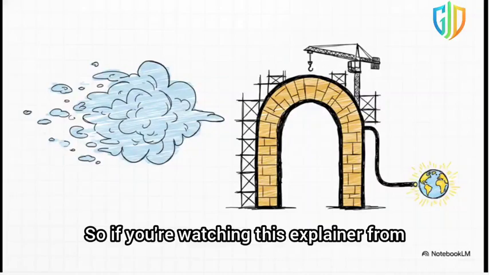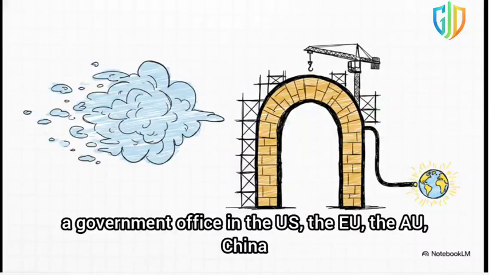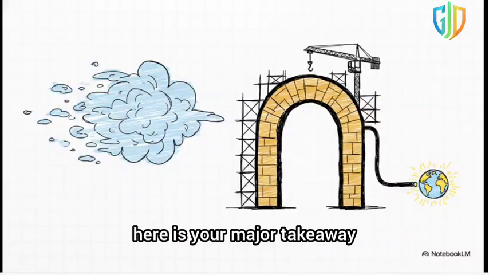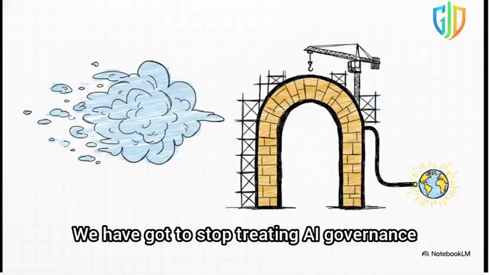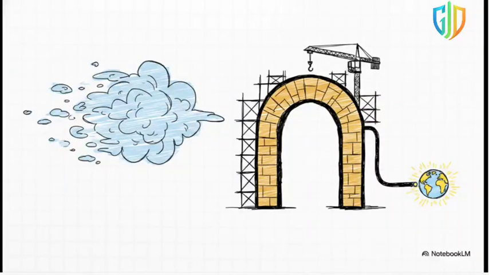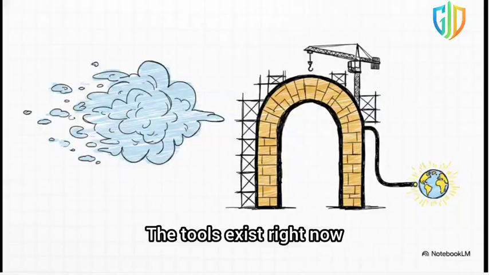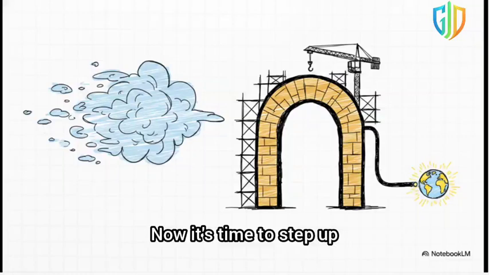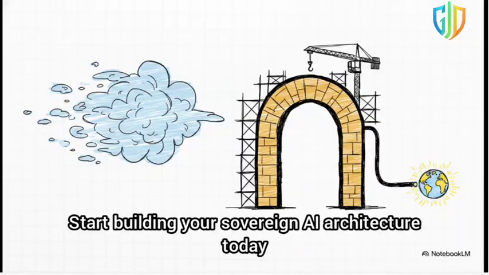So, if you're watching this explainer from a government office in the US, the EU, the AU, China, or really any regulatory body worldwide, here is your major takeaway. We have got to stop treating AI governance as some sort of theoretical exercise. The tools exist right now. Dharma Basi and the Govlanes team have built the framework. Now it's time to step up. Start building your sovereign AI architecture today.